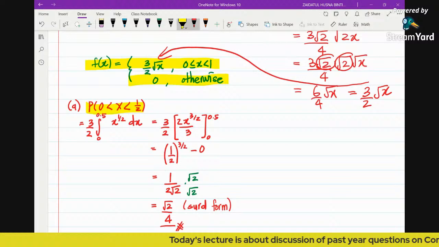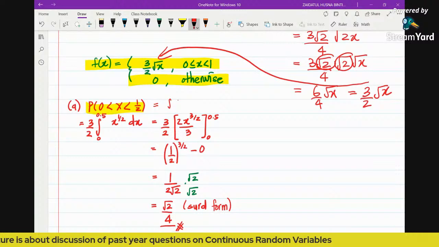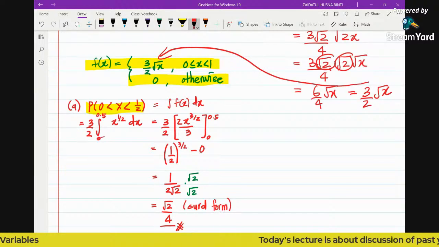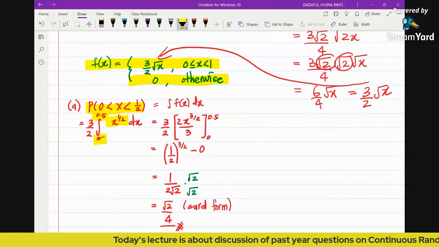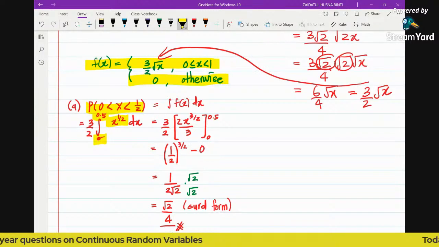The formula is this one: we just need to integrate the function of the PDF from 0 to 0.5. This is what we get, and then integrating the function and substituting the limits, you will get this value.